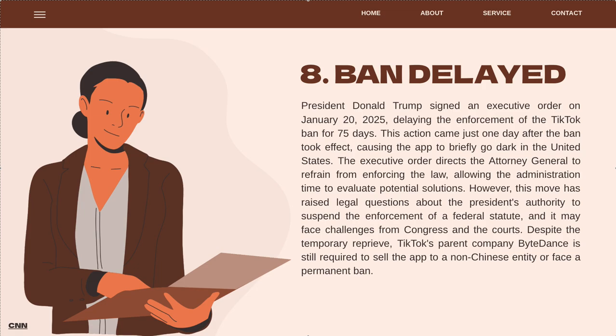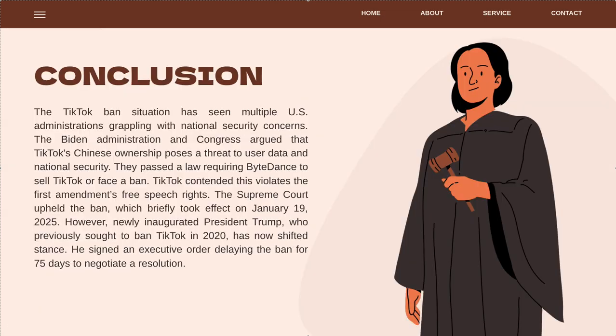TikTok users in the US experienced a brief outage on January 19th as the federal ban took effect, but newly inaugurated President Donald Trump quickly intervened, signing an executive order to delay the ban's enforcement for 75 days. This controversial move aims to provide more time for ByteDance, TikTok's parent company, to find a suitable buyer. While the app is currently accessible, its future remains uncertain as legal and political challenges loom.